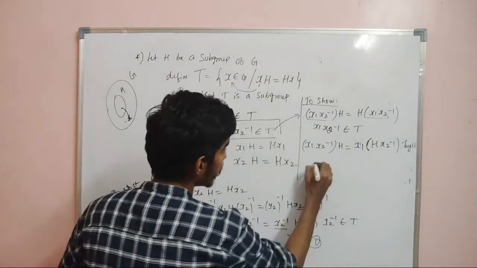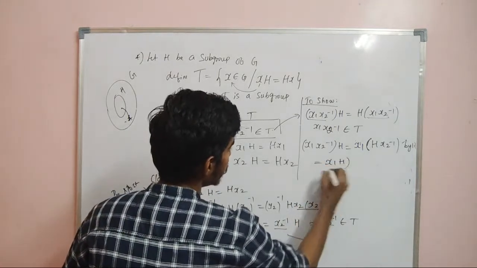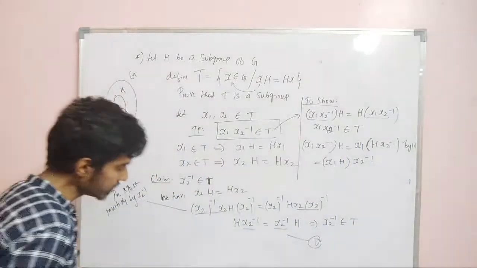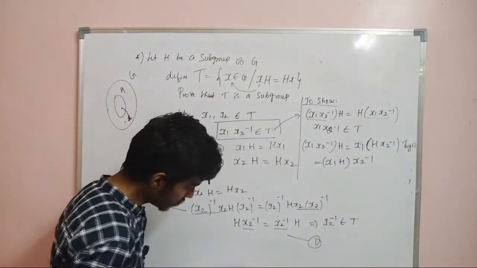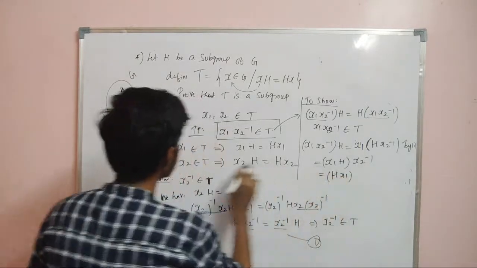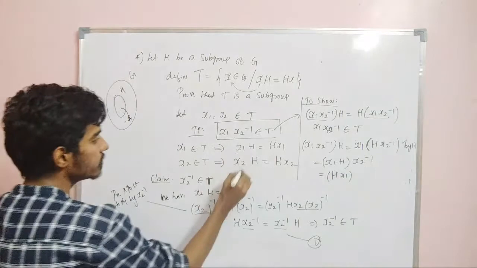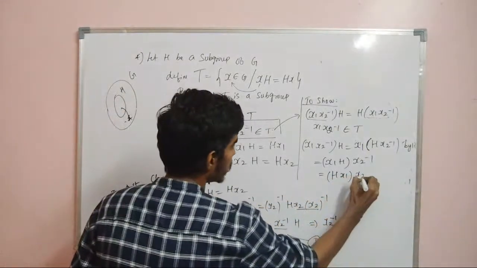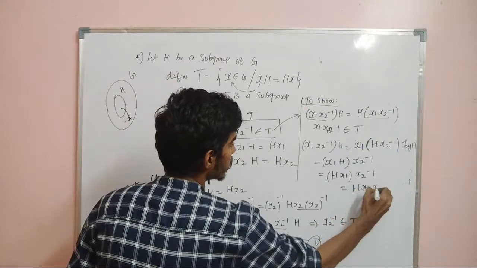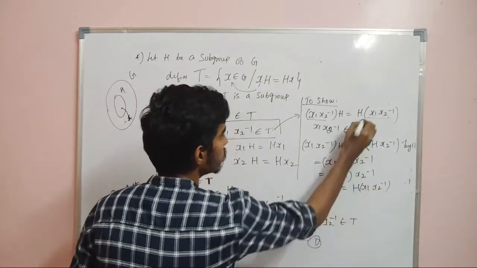Now x1 h is the same as hx1, so this is hx1 x2 inverse. This is the one we need to prove.